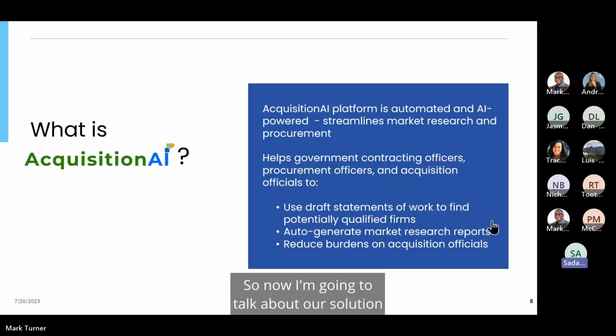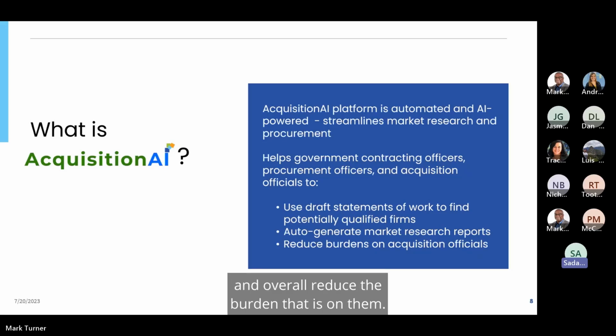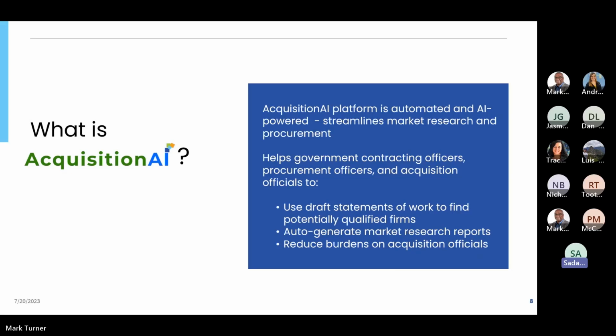So now I'm going to talk about our solution, which is Acquisition AI. So what is Acquisition AI? Acquisition AI is an automated AI-powered platform that streamlines market research and procurement. We believe Acquisition AI can help government contracting officers, procurement officers, and acquisition officials to use draft statements of work to find potentially qualified firms, auto-generate market research reports, and overall reduce the burden that is on them.